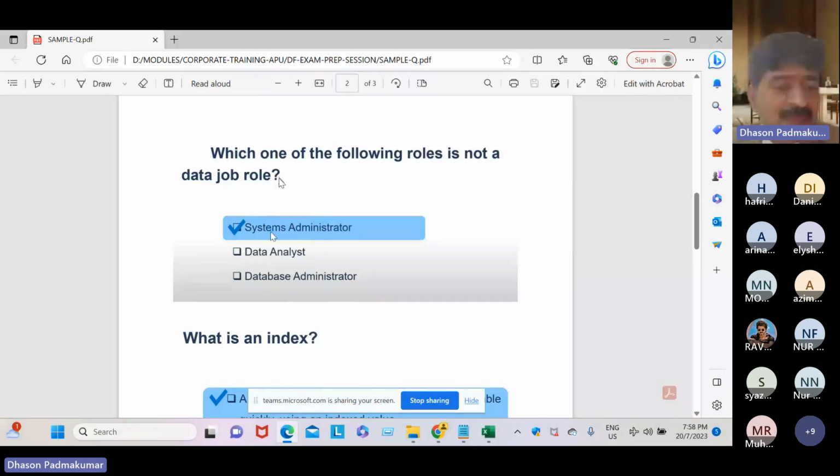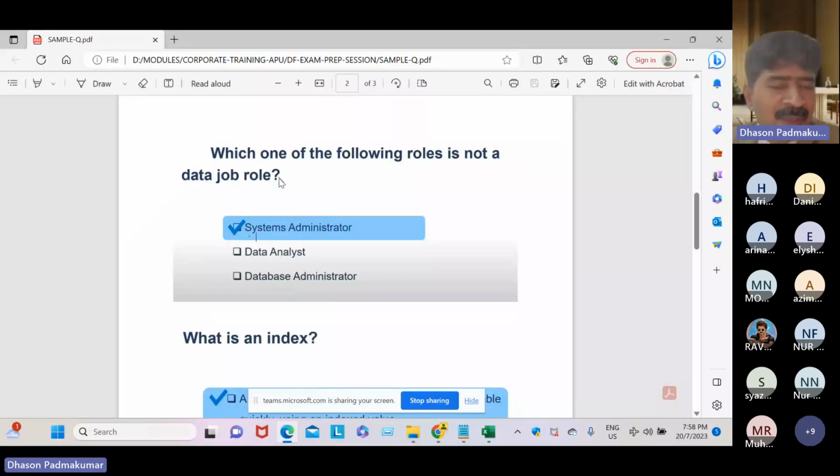But a system administrator is different. They do the installation, hardware installation, installing systems, backup, and protecting the data from hackers. And this is different.